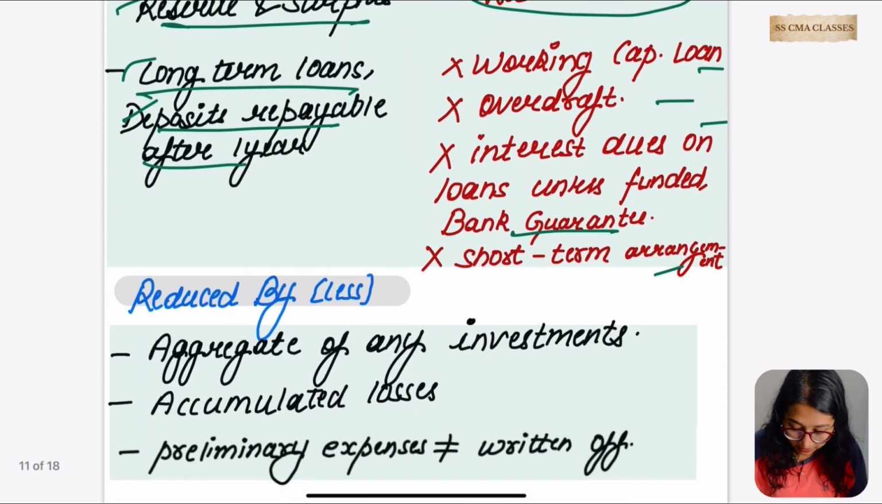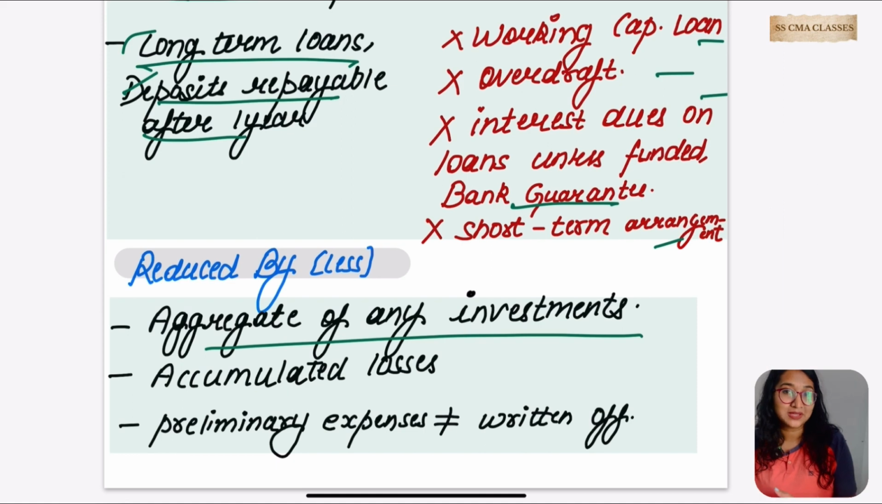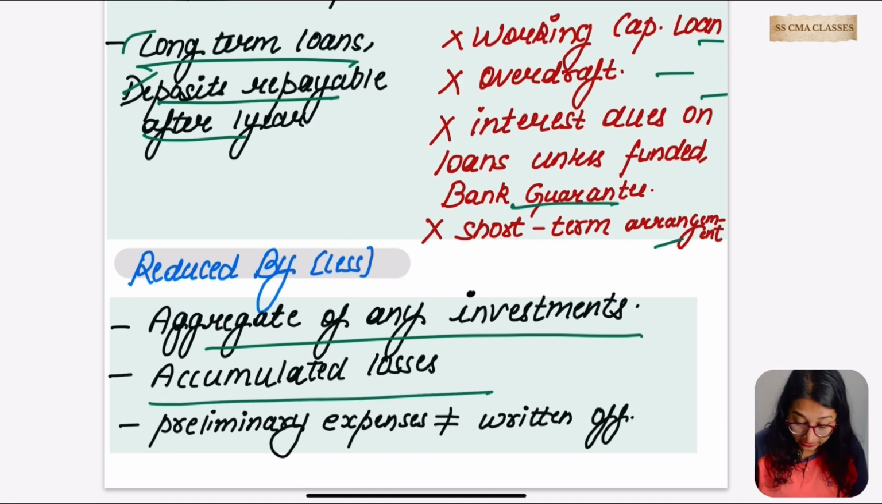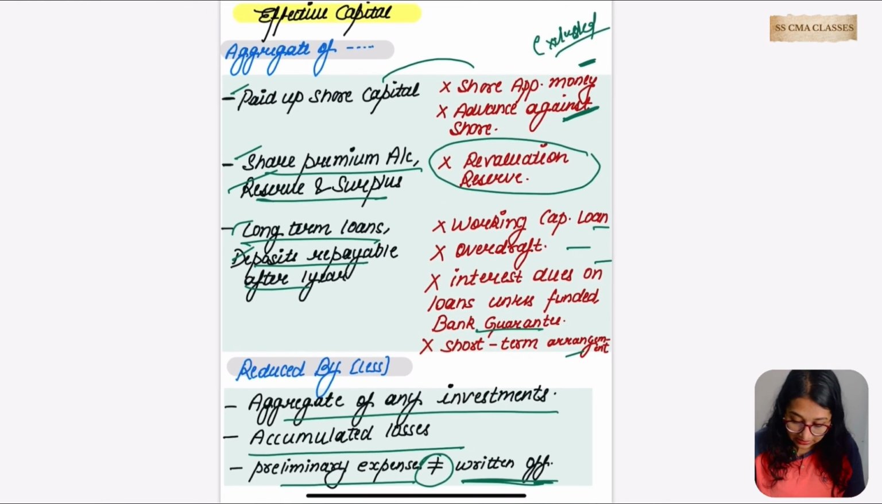Is it clear? But there are some things which we have to exclude, and that is the aggregate of any of the investment, accumulated loss, and preliminary expenses which is not written off. Is it clear? So this is how we have to calculate the effective capital. By these things we are going to get the total amount of effective capital.